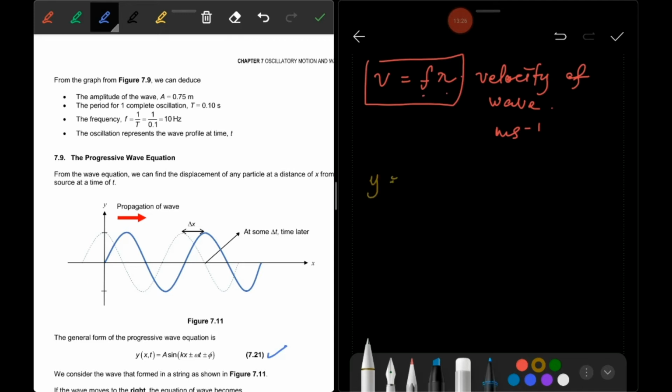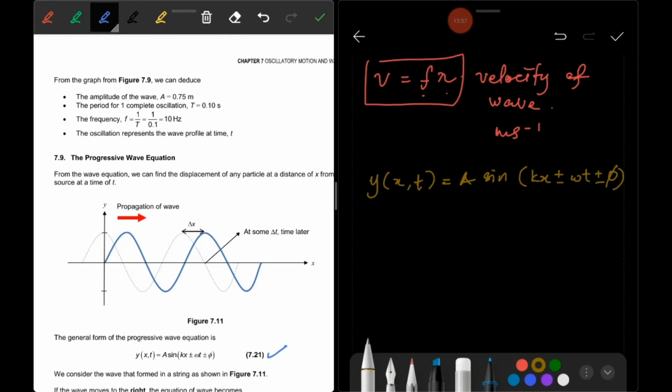Y of x and t, that means y as a function of x and t, is equal to a sine, kx plus or minus omega t, plus or minus phi.